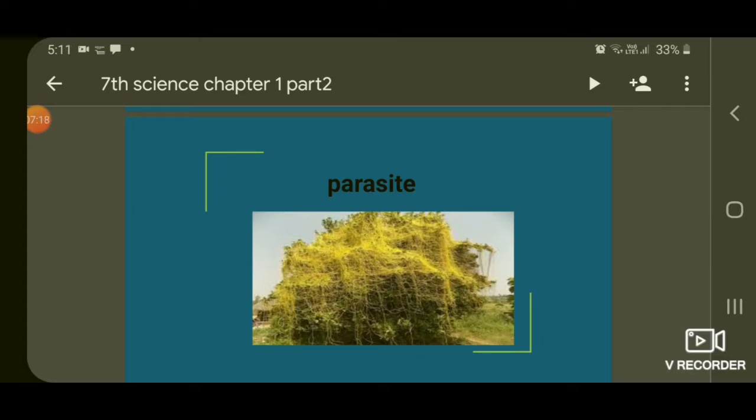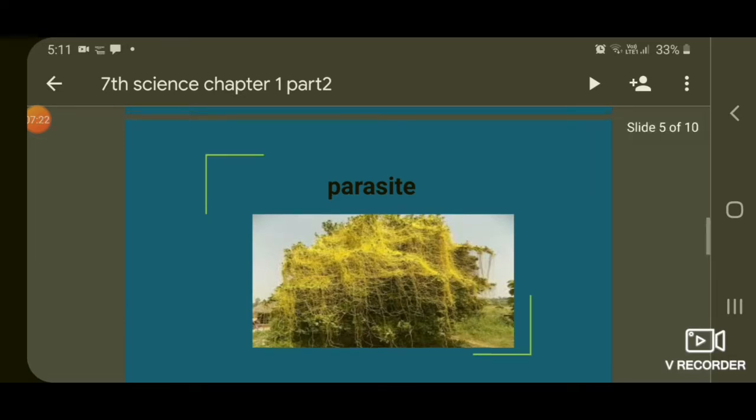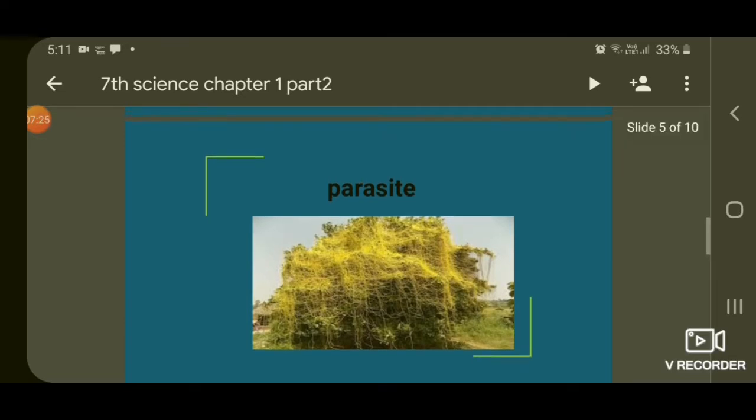There are two other modes of nutrition in plants, the heterotrophic mode of nutrition and the saprotrophic mode of nutrition. I am going to explain. Parasite means depending on others. Somebody will scold you, you are a parasite. Parasite means depending on others. The name itself indicates depending on others.